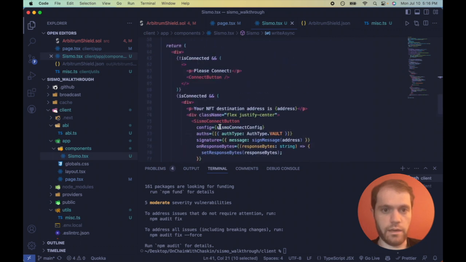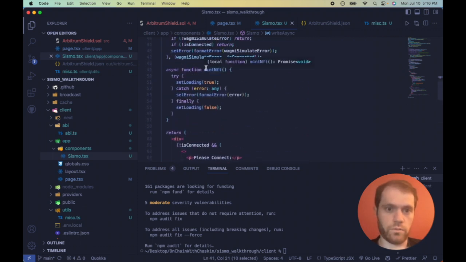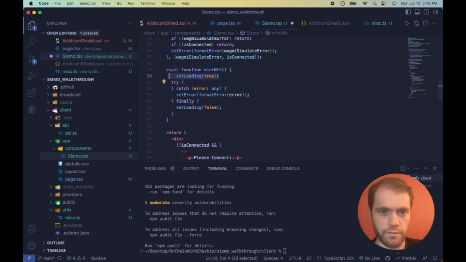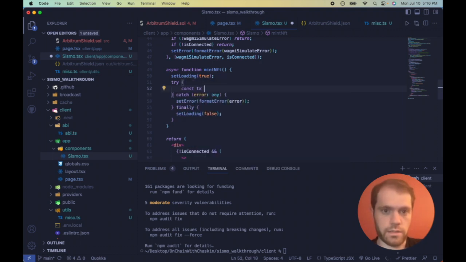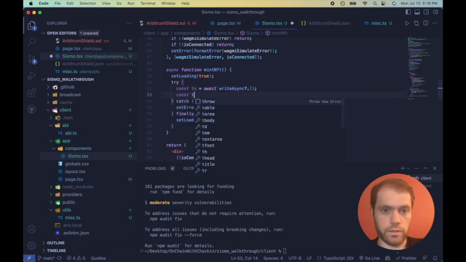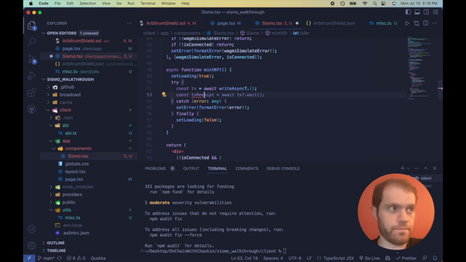So mintNFT calls this function, which first sets loading to true. Let's actually move that above the try. Then what we want to do is return this TX from await writeAsync, but it may be null. So there we go. Here we want to return the TX receipt. That's not what we want though.